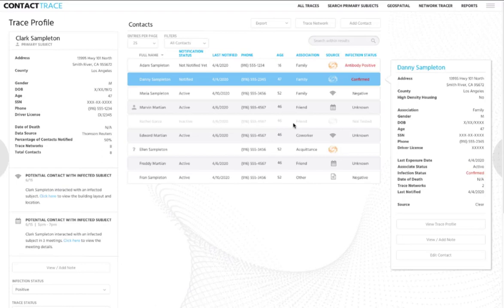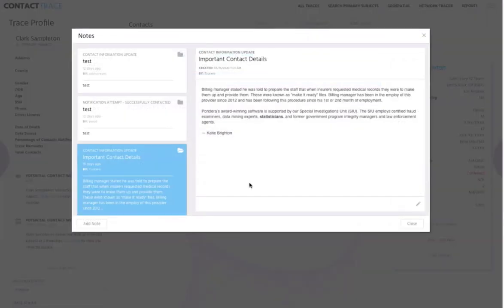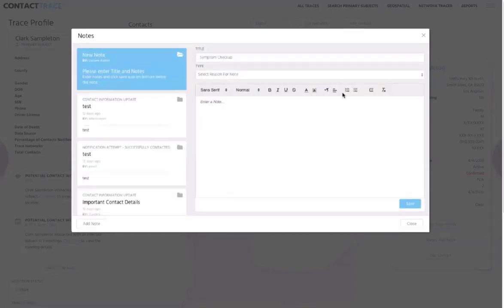Another thing that the tracer can do as they're working through the different contacts within the trace is they have the ability to view and add notes. And here I'm going to show you some of the ways that the tracer can enter notes. Maybe they've tried to contact the individual, got a wrong phone number, whatever the case might be. This is where the tracer would enter that information. By clicking Add Note, the drop-down menus populate for different scenarios involving that particular note that needs to be entered.